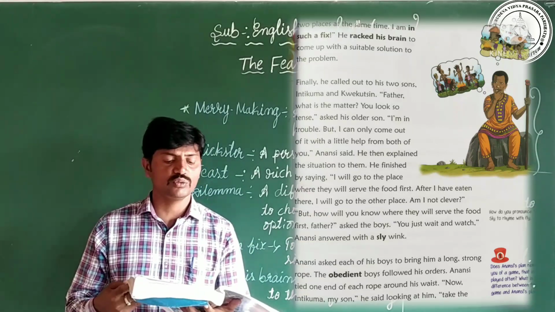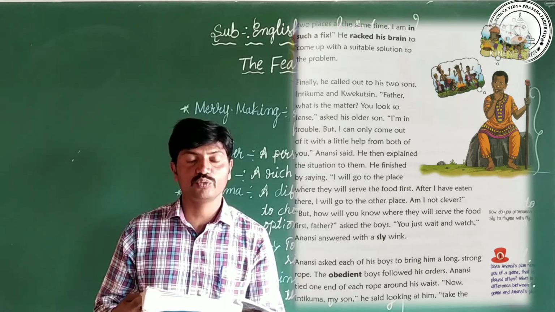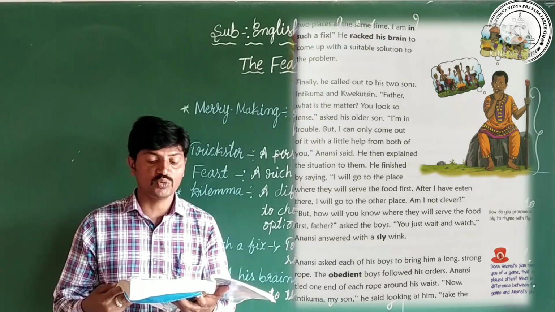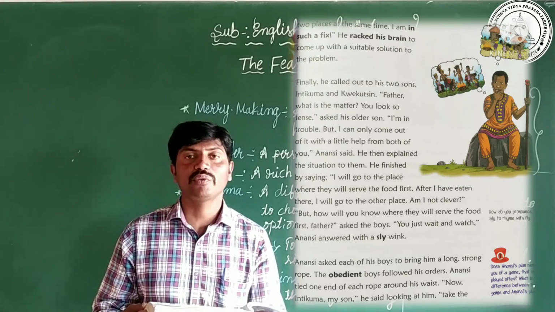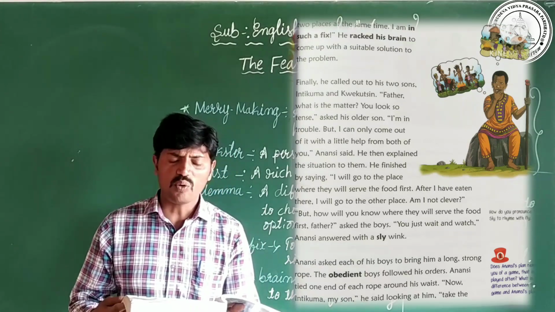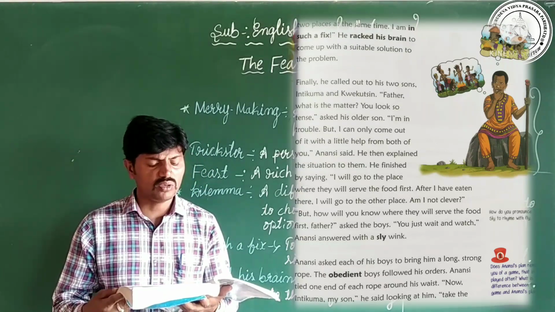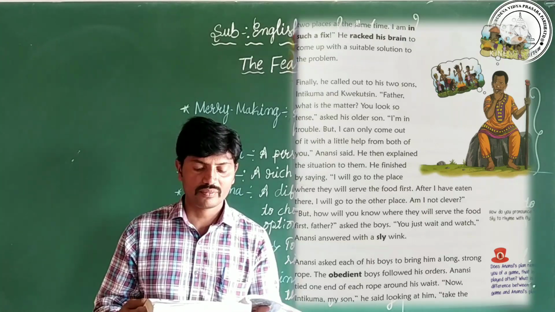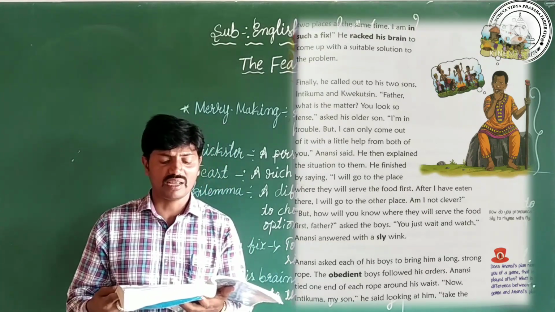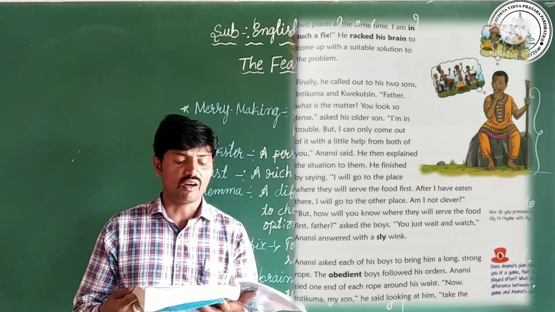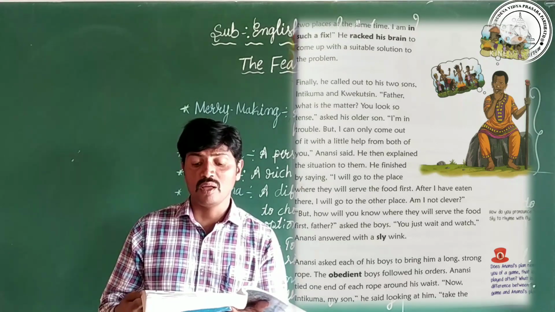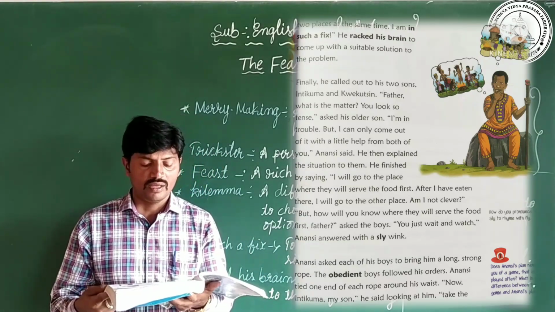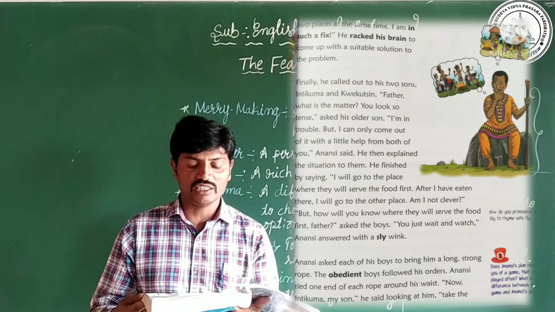He racked his brain to come up with a suitable solution to the problem. Finally, he called out to his two sons, Intikuma and Quicketsin. "Father, what is the matter? You look so tense," asked his oldest son. "I am in trouble, but I can only come out of it with a little help from both of you," Anansi said. He then explained the situation to them.